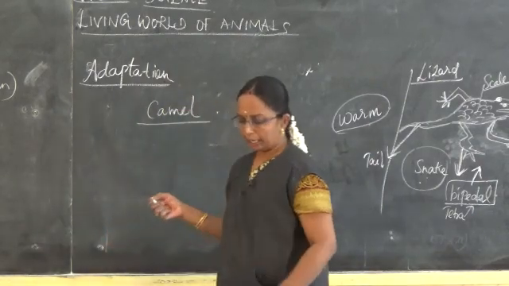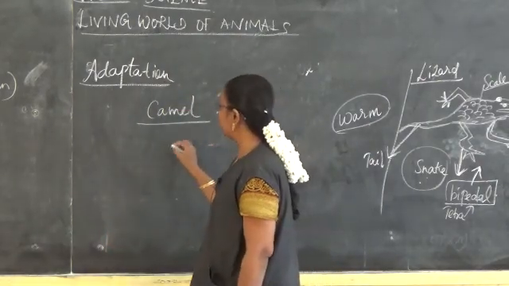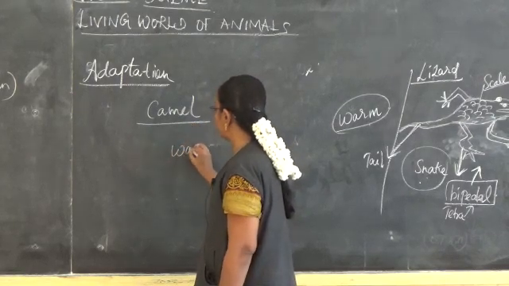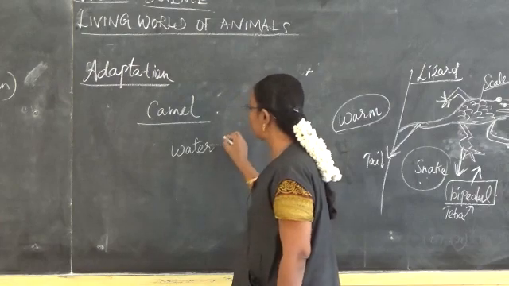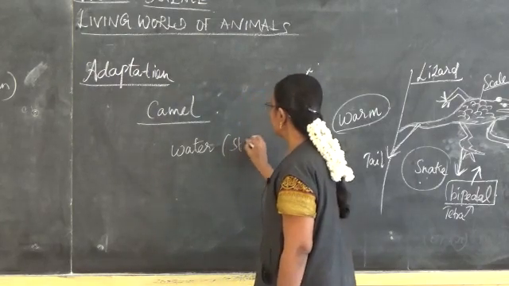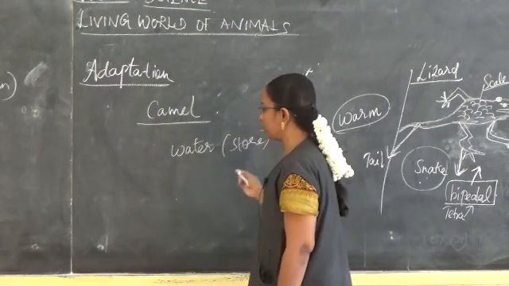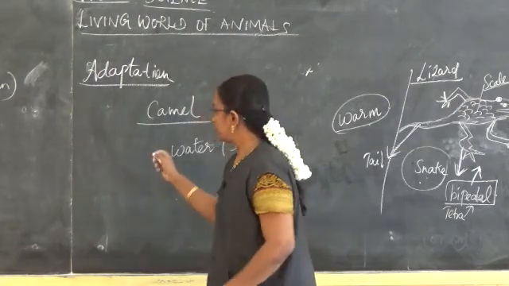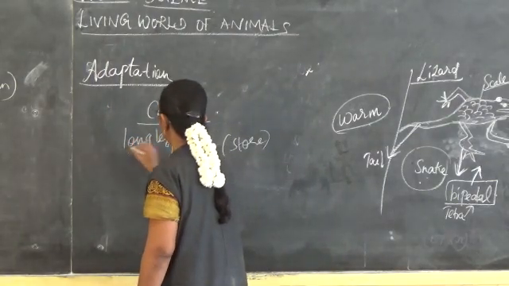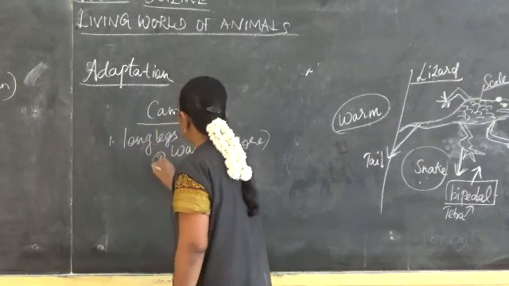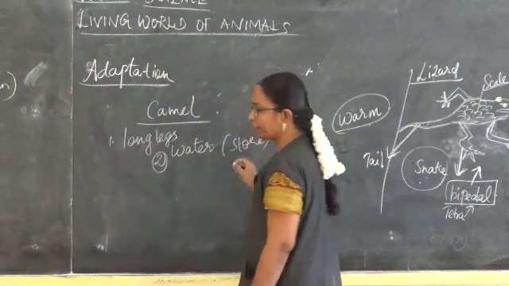And the camel can drink a large amount of water when water is available, and it can store it in its body.